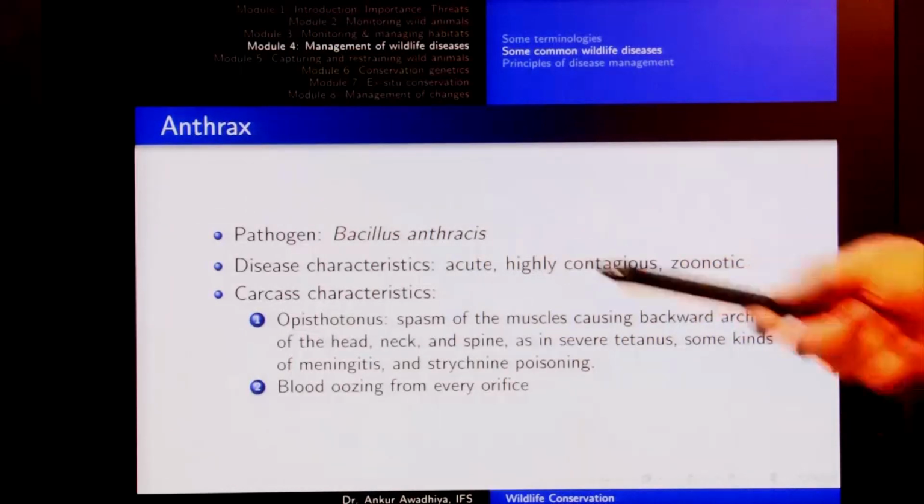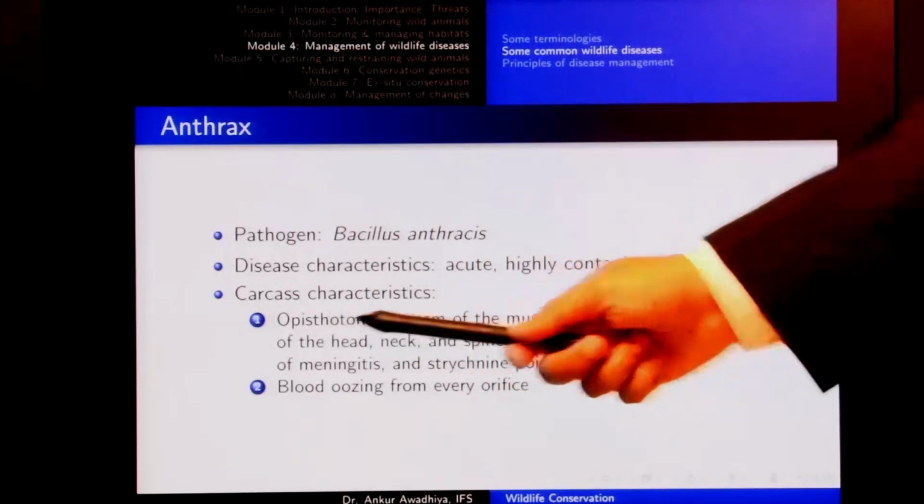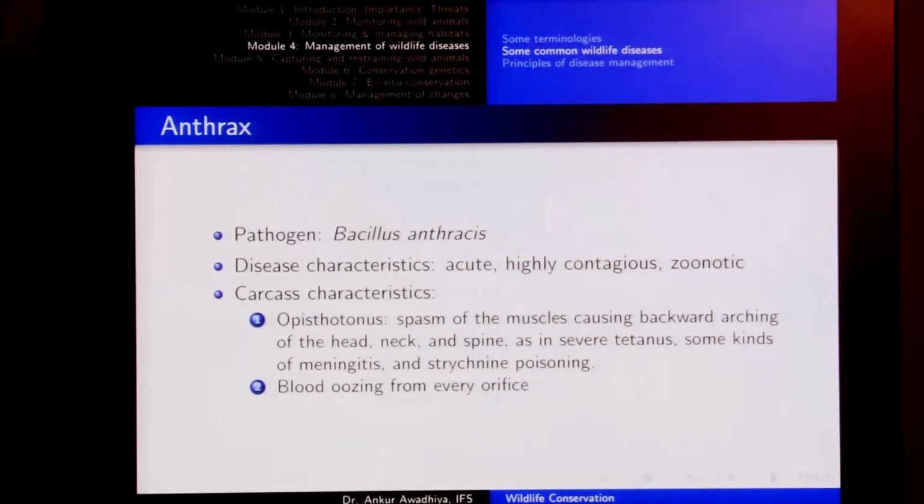The carcass characteristics consist of opisthotonus. Opisthotonus is the spasm of the muscles causing backward arcing of the neck, head and spine, as in severe tetanus, some kinds of meningitis and strychnine poison. So, if a carcass is showing opisthotonus, you will observe that the head is moved backwards as much as possible.